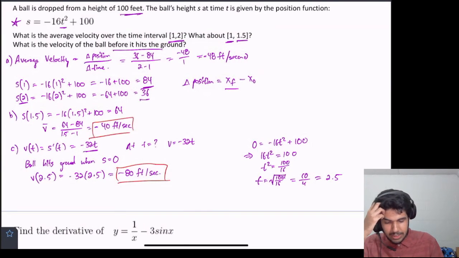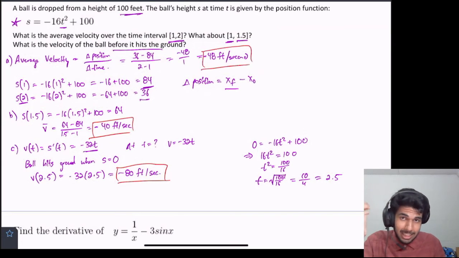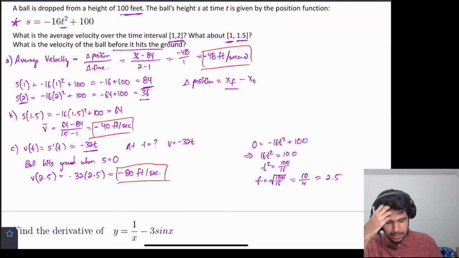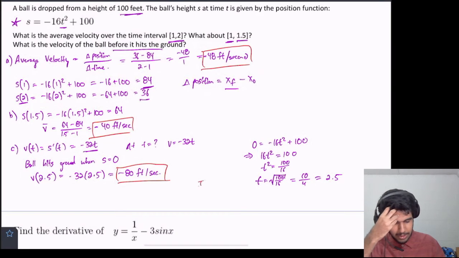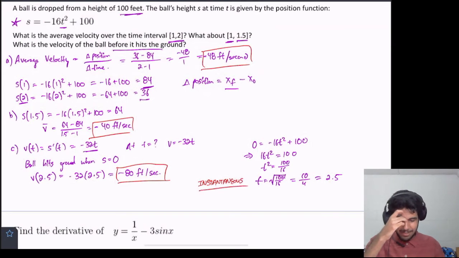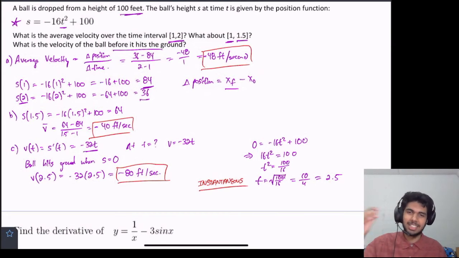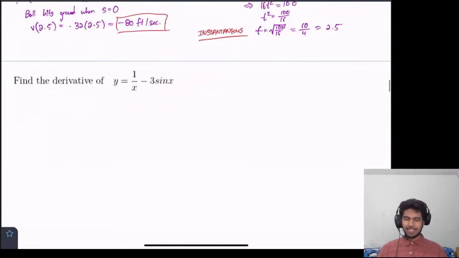Right, so this is a good application of both average velocity and instantaneous velocity. This last one that we did is called instantaneous. I hope I spelled that right. Because we're finding it at a particular instance. All right, let's move onwards.